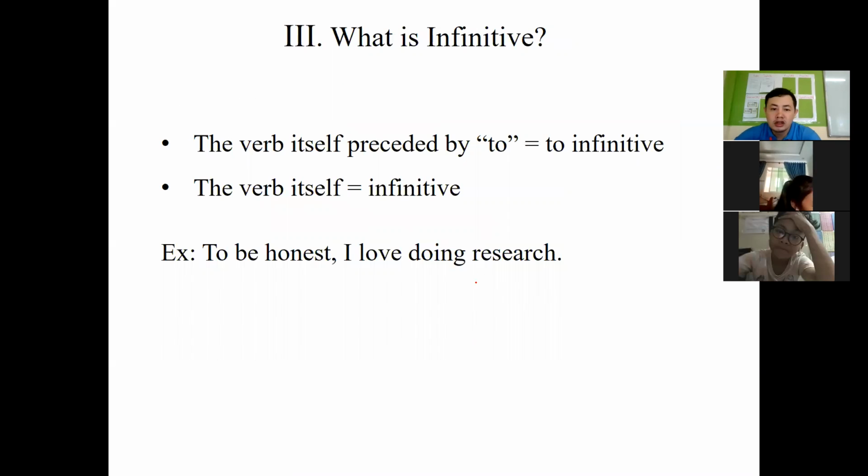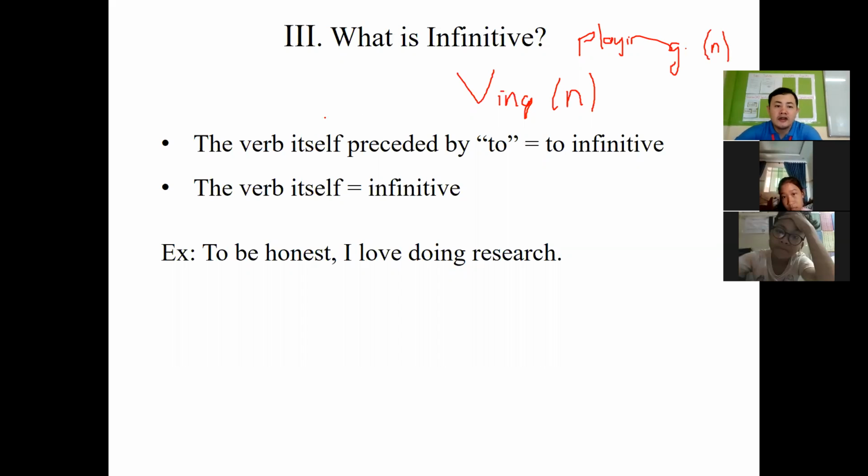Let's go to infinitive. So different from gerund, verb ing, the function of gerund is noun, right? Example, play. Play is a verb, and then add ing, playing becomes a noun.